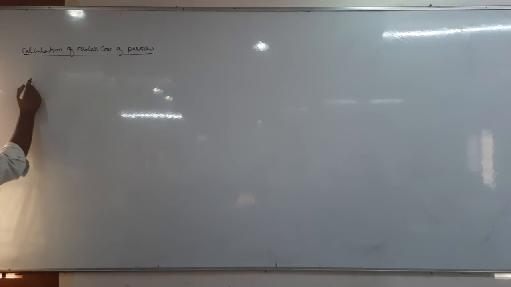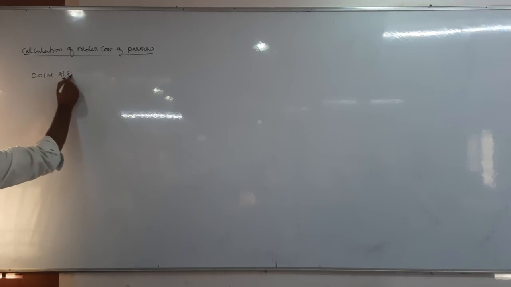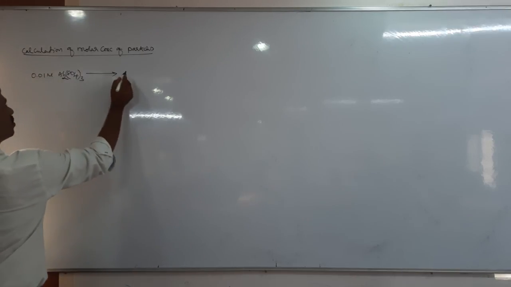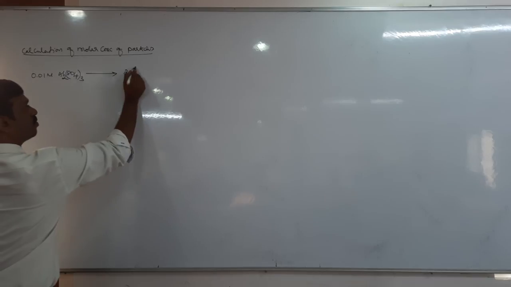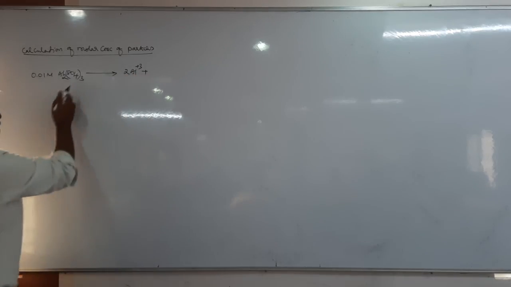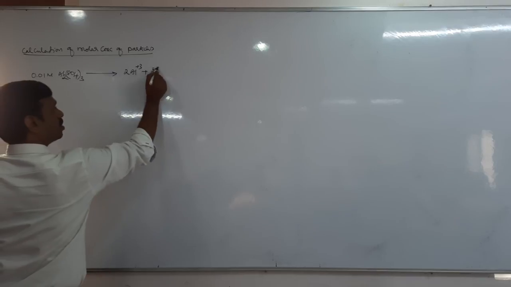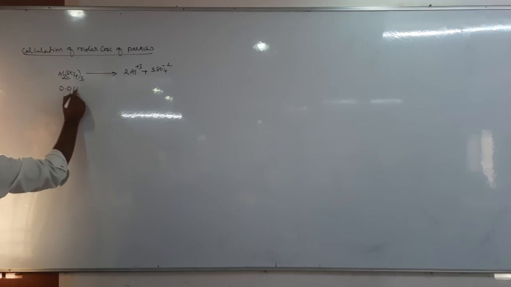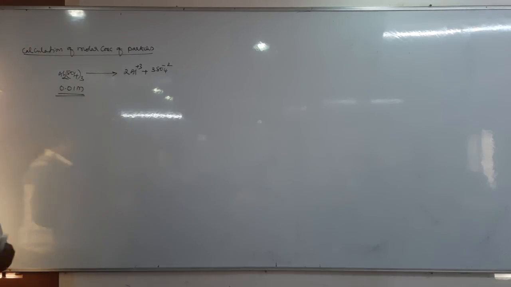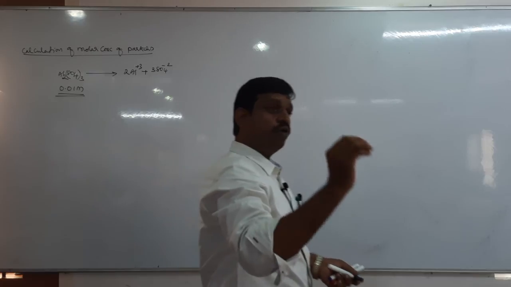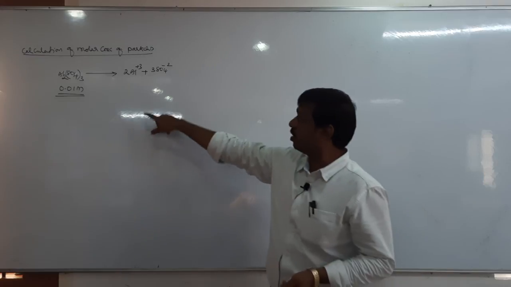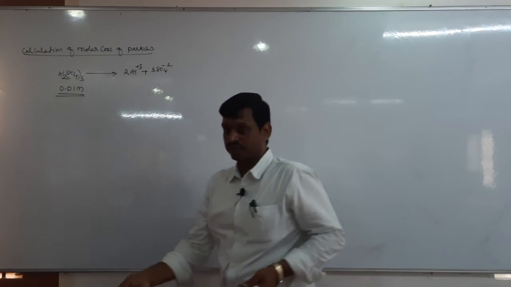For example, let us take 0.01 molar aluminum sulfate, Al2(SO4)3. It undergoes complete dissociation. It gives how many aluminum ions? 2 aluminum 3+. How many sulfate ions? 3 sulfate ions. Then it is given that it is 0.01 molar. Now tell me, the molar concentration of aluminum sulfate is 0.01 molar. Then what is the molarity of aluminum ion and what is the molarity of sulfate ions?